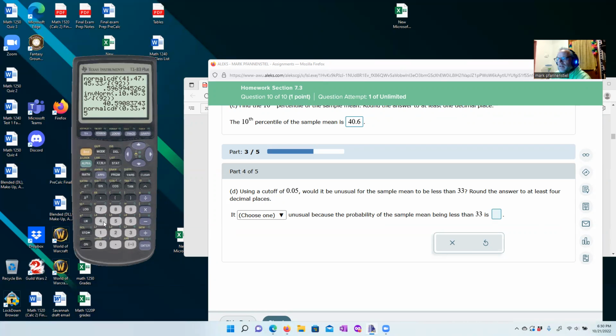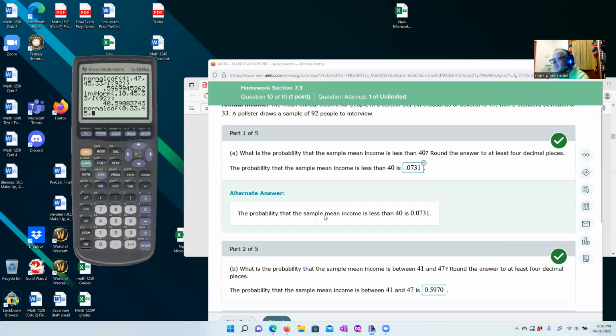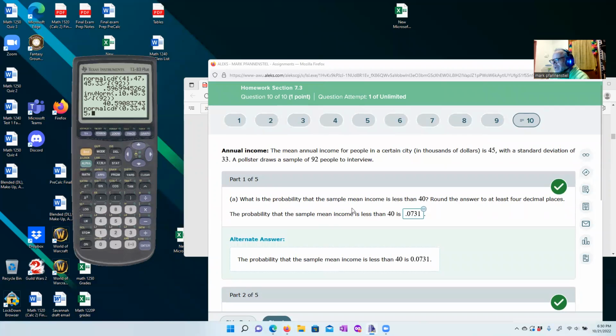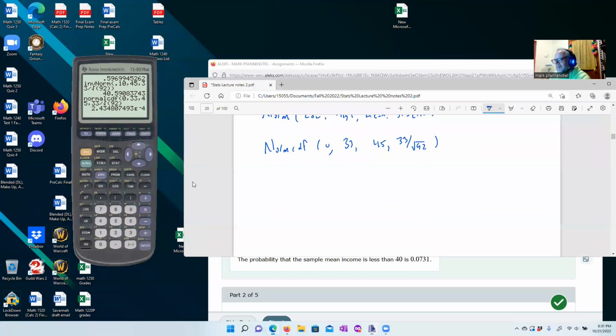Comma, 45, comma, and what was our standard deviation again? I don't know why I can't hold this number in my head, but I'm not able to do that right now. So standard deviation of 33 divided by the square root of 92. All right, go ahead and hit that. It's going to be a small number. Okay, there we go.